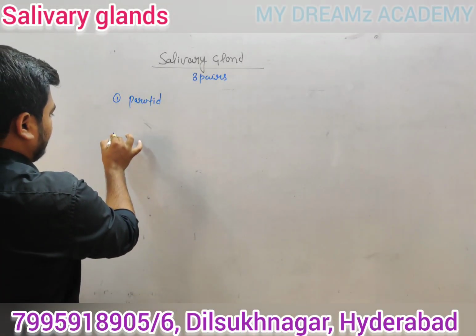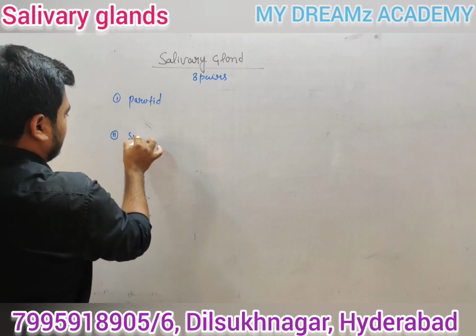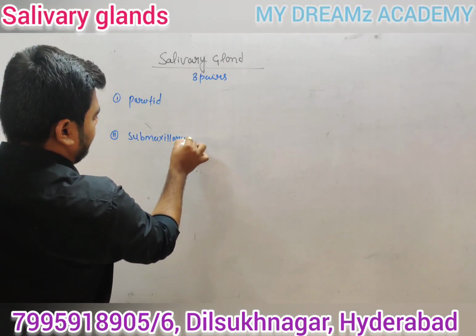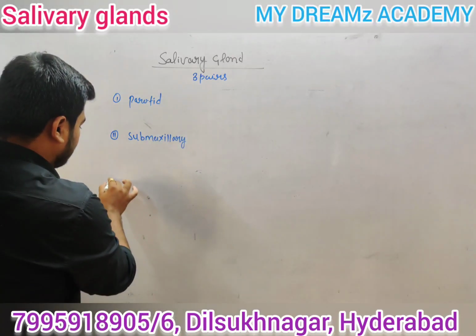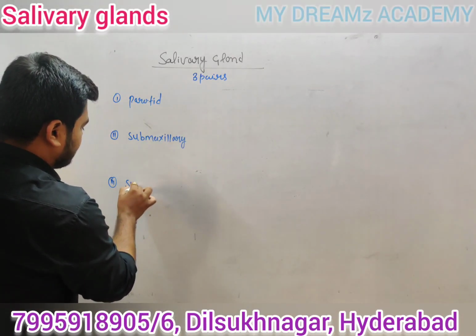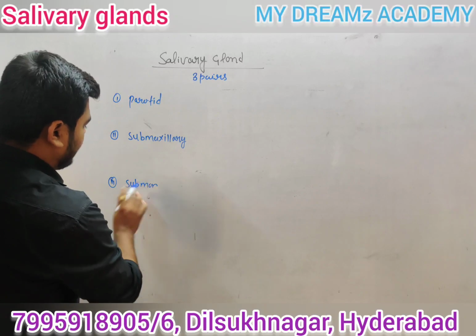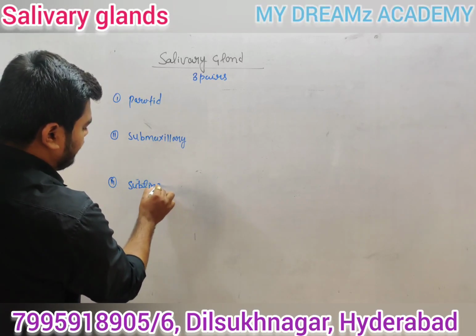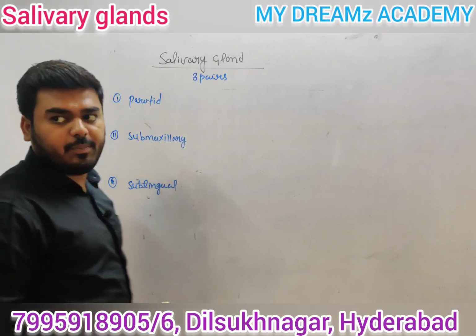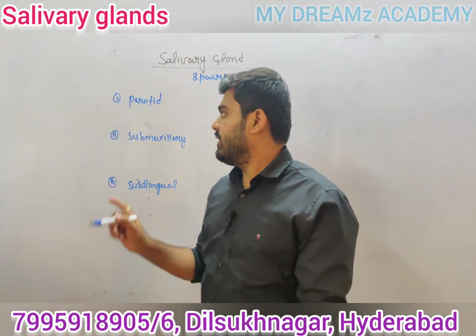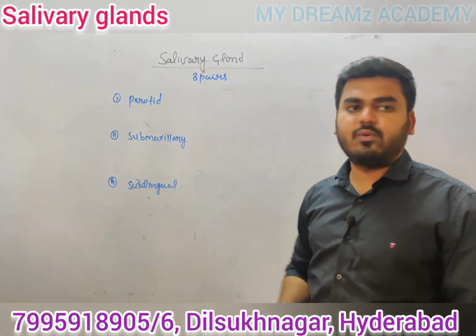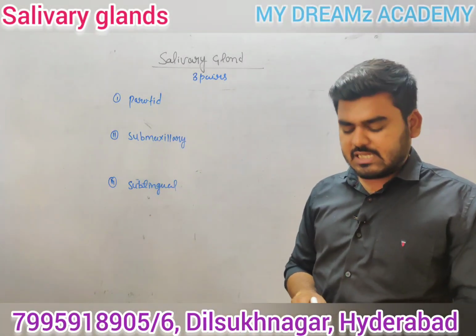The second one is called the submaxillary. And the third one is called the sublingual, right? So there are 3 pairs of salivary glands. The first one is known as the parotid, the second one is called the submaxillary, and the third one is called the sublingual.